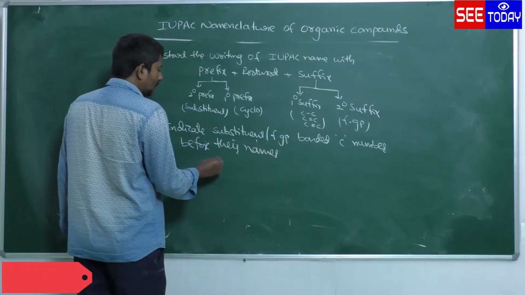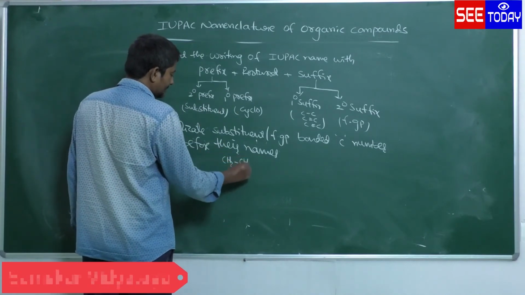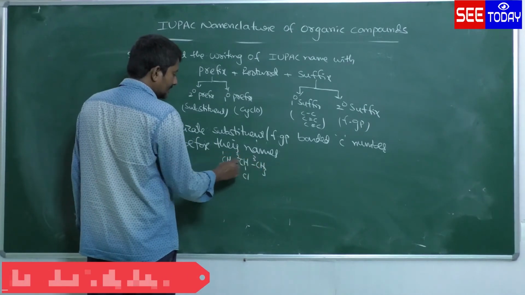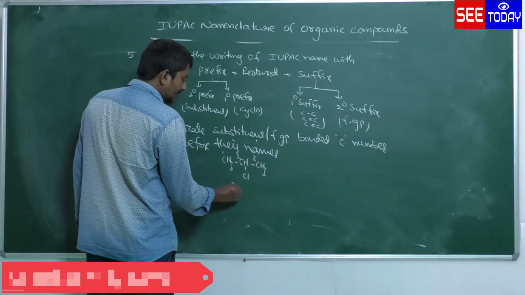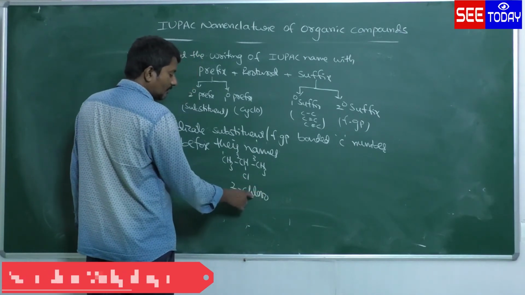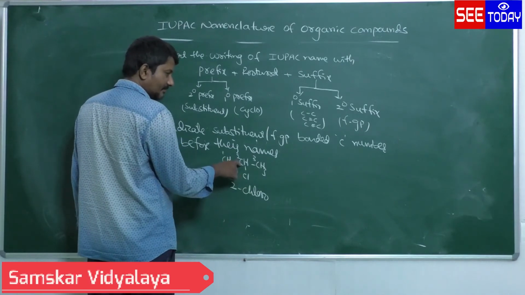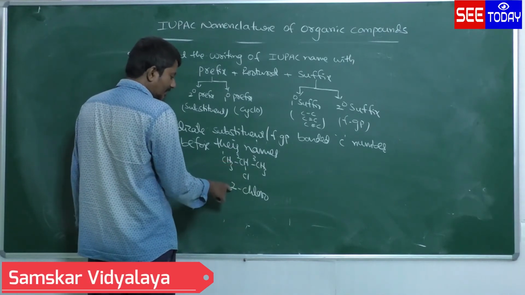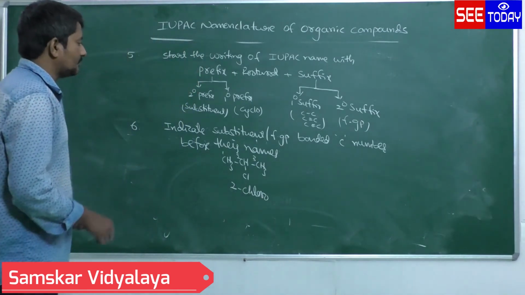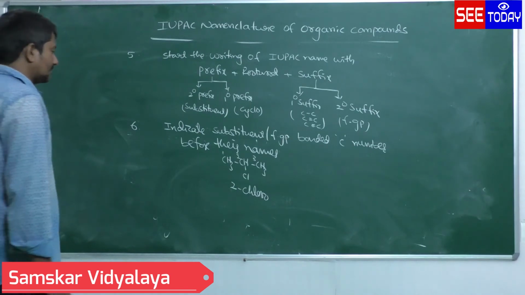Like 2-methyl. Suppose in this case CH3, CH, Cl, CH3 is there: 1, 2, 3. The second carbon has Cl, so you have to write 2-chloro like this. Cl is chloro. Before the substituent, we have to indicate where it is located. It is located on the second carbon, so you have to indicate it with a number before the name.